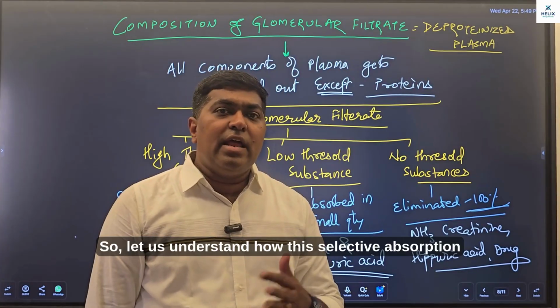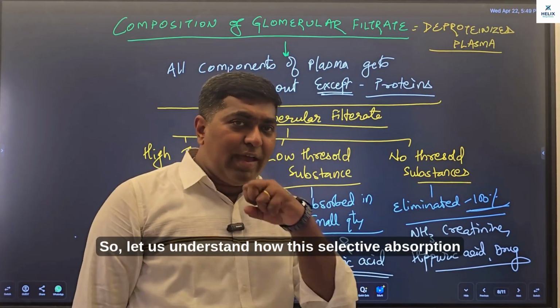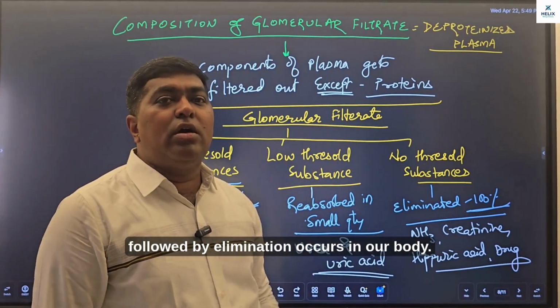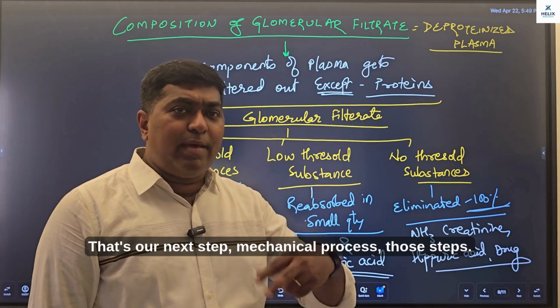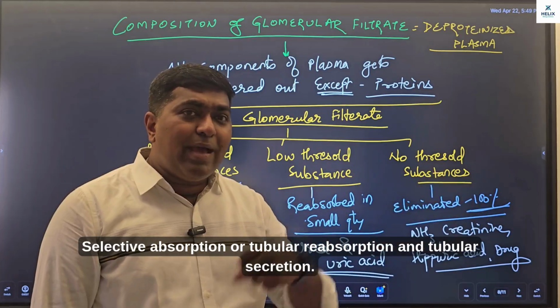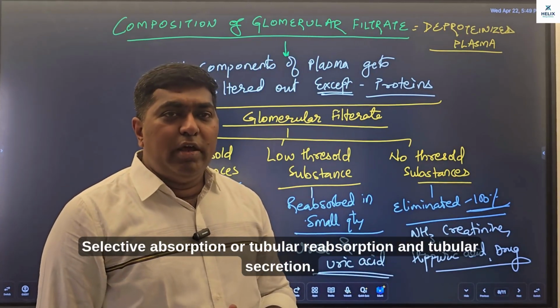So let us understand how this selective absorption followed by elimination occurs in our body. That's our next step. Mechanical process के दो step: selective absorption or tubular reabsorption and tubular secretion.